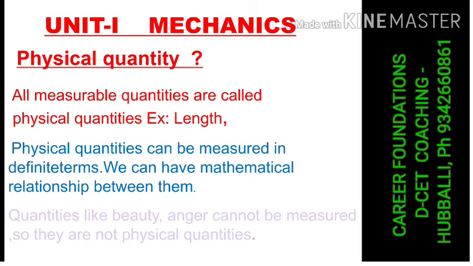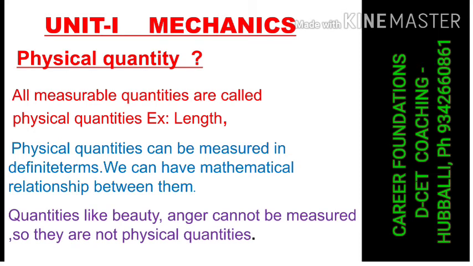Some quantities like beauty and anger cannot be measured. They are not physical quantities. Only measurable quantities are called physical quantities. The word physical itself says you can measure it. Somebody is very beautiful, we can say yes, but how much, you cannot say.